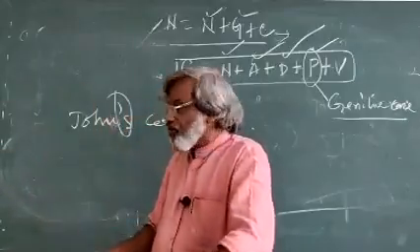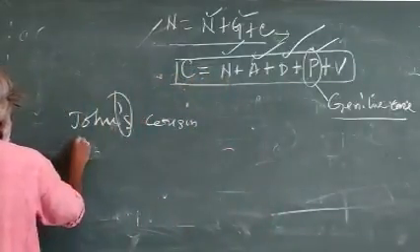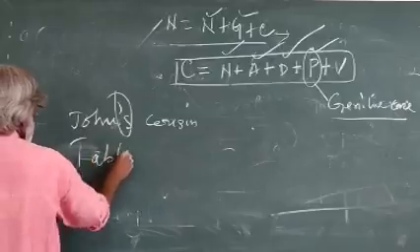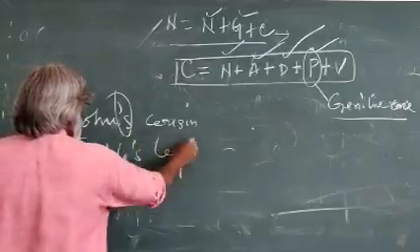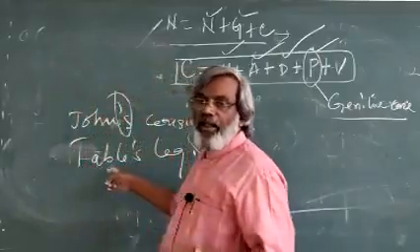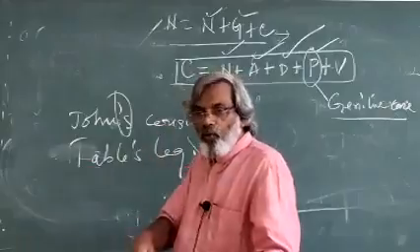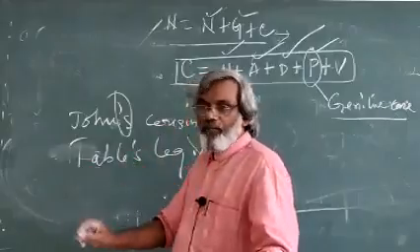Inanimate objects means we can never say table's leg. This is wrong. Table has no life. Inanimate nouns. Leg has no life. So we never use table's leg.